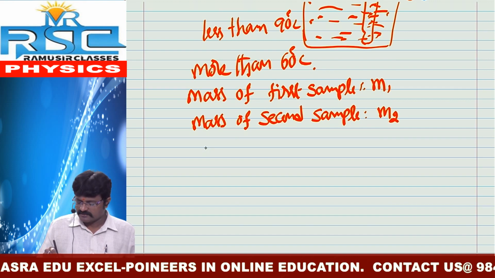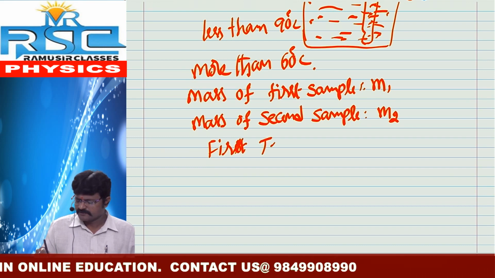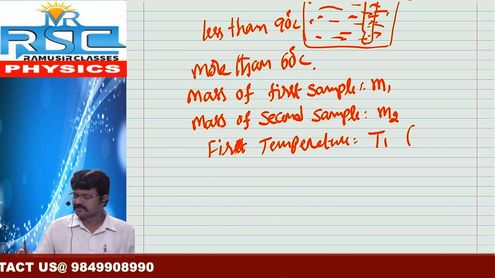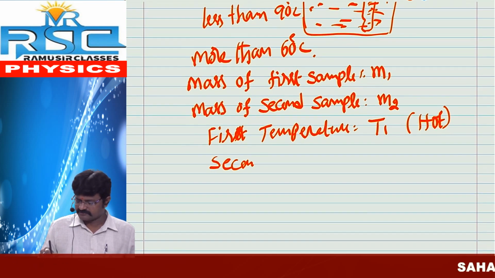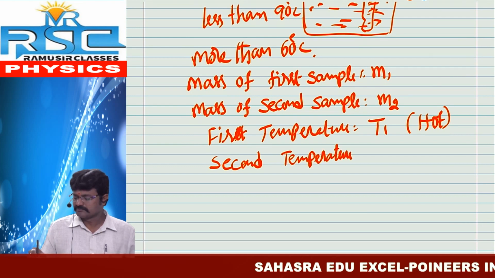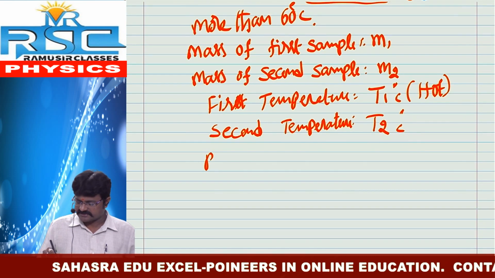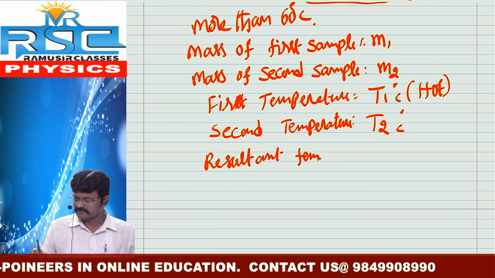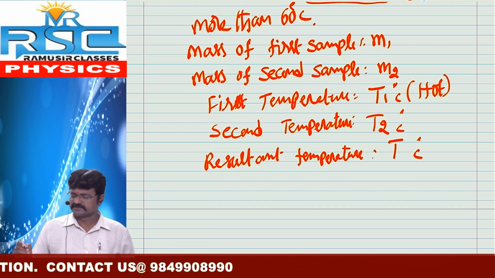Next, the first temperature, T1, which is the hot one, and the second temperature, T2 degrees Celsius. Next, the resultant temperature, that is nothing but T degrees Celsius.